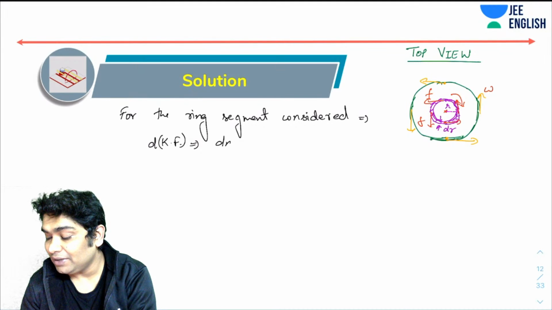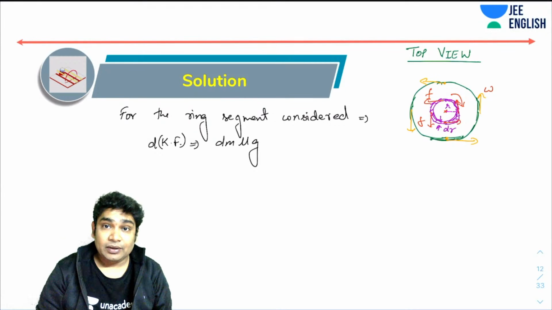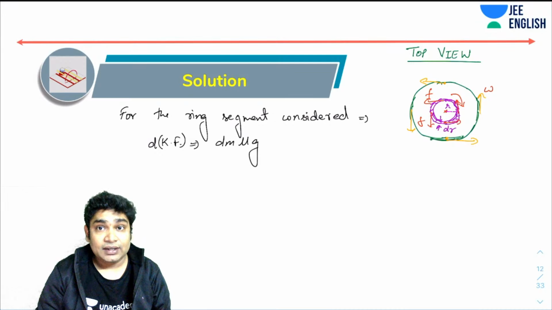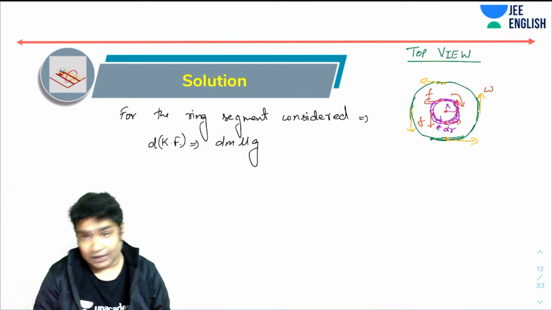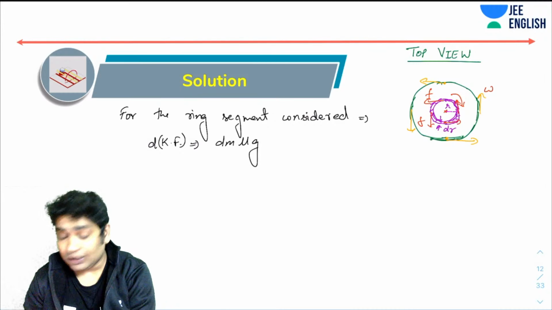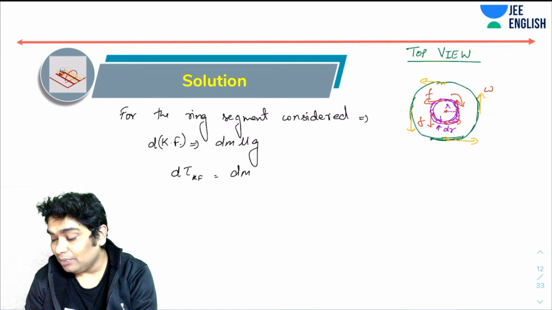That would be dm times mu times g. Agreed. Where dm is the mass of that ring element. Okay, if the mass is that, the normal reaction would have been dmg, and dmg into mu, that would have been the kinetic friction. Now, due to this kinetic friction, the torque that would have been produced, d tau of kinetic friction, would have been dm mu g times r.